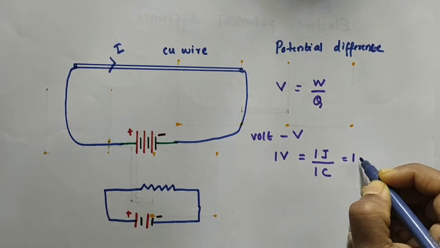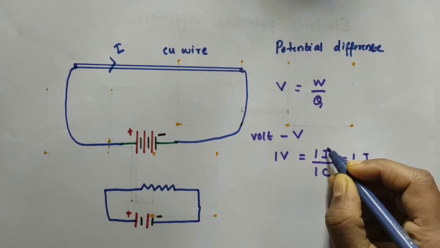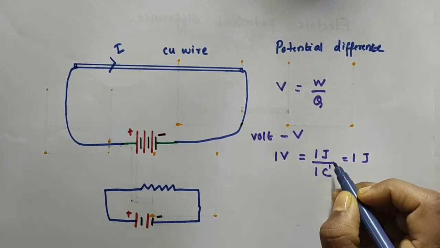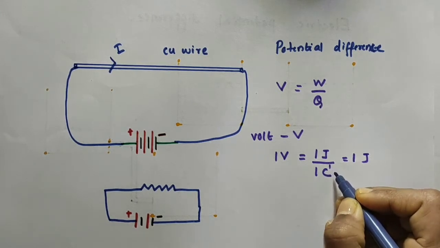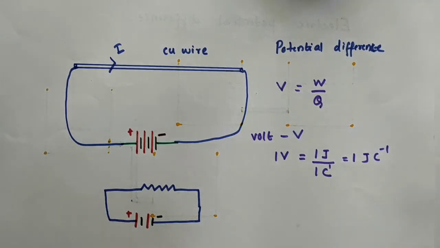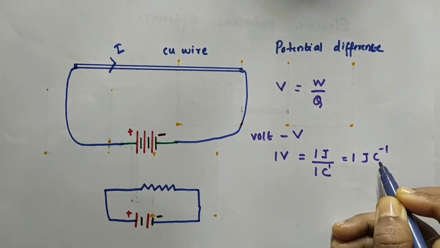Taking coulomb to the numerator, it becomes coulomb raised to minus 1. So you can write 1 volt as 1 joule per 1 coulomb or 1 joule coulomb raised to minus 1.